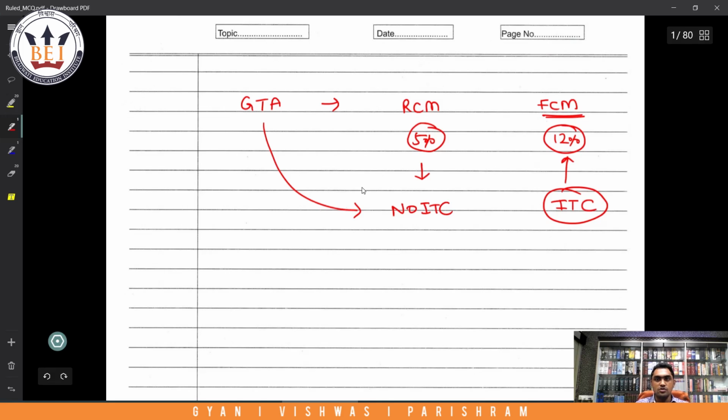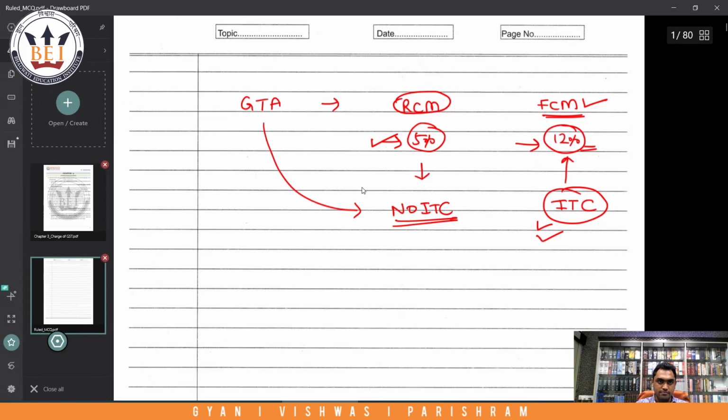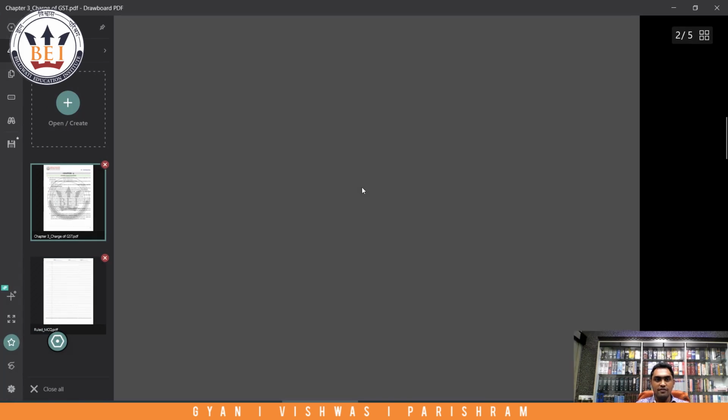Okay. So the two tax rates are 5% and 12%. If you opt for 5%, you will automatically come under reverse charge mechanism and there is no input tax credit to the GTA. And if you opt for 12%, it will be forward charge and you can claim ITC of all the inputs and input services that you have availed to provide this service. Okay. So now we have understood this.